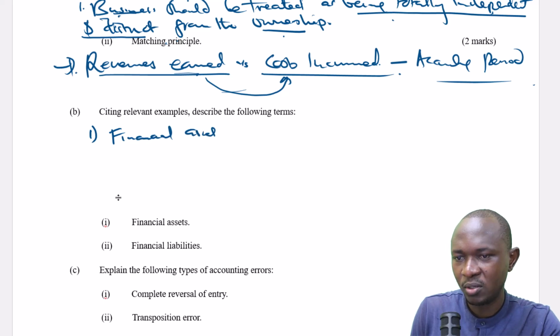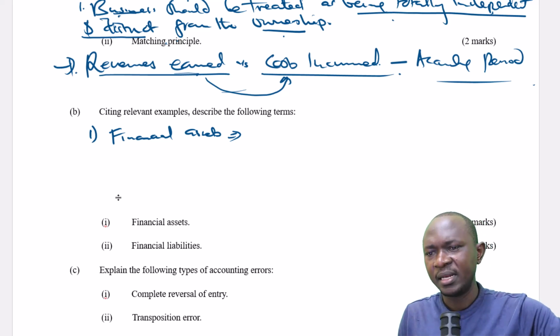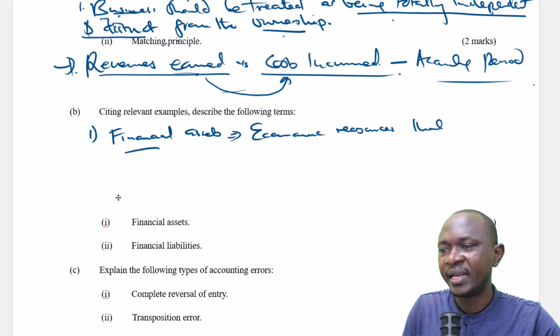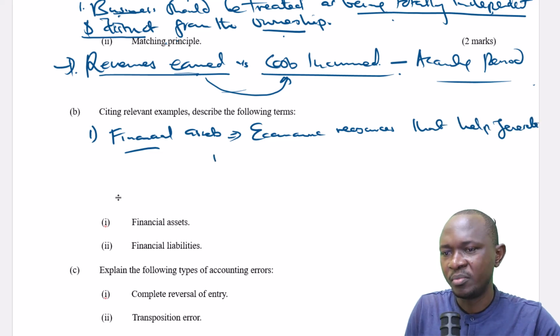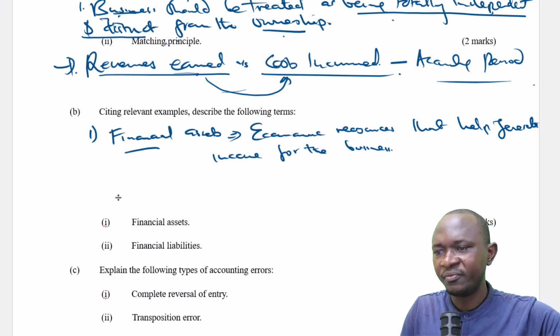So financial assets are, basically, from the word financial, economic resources that help generate income for the business.